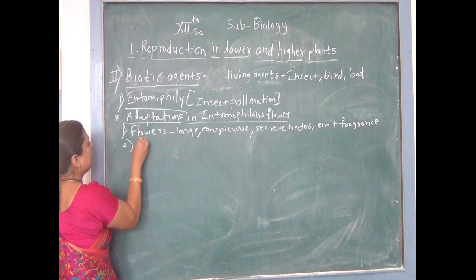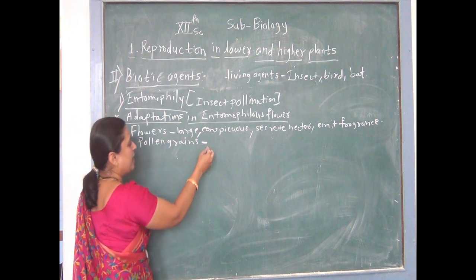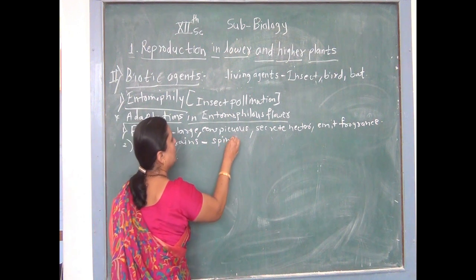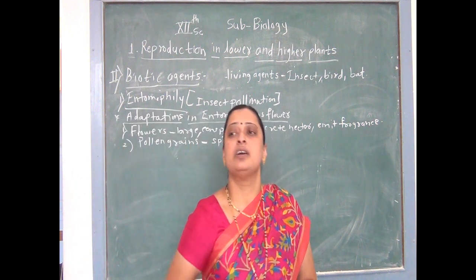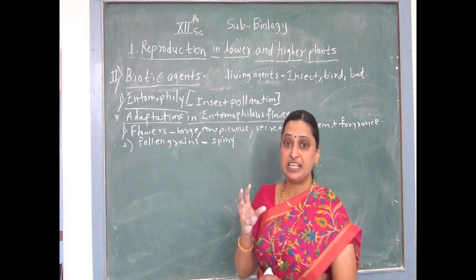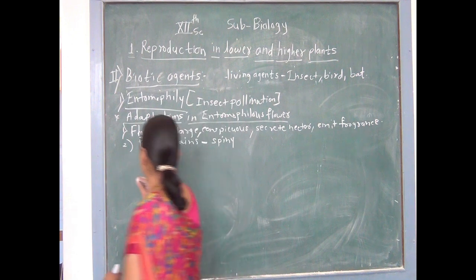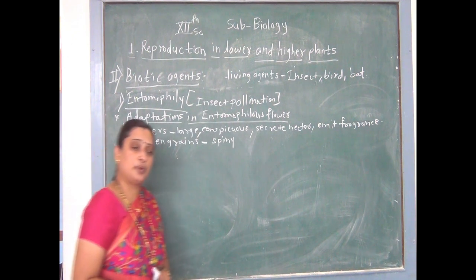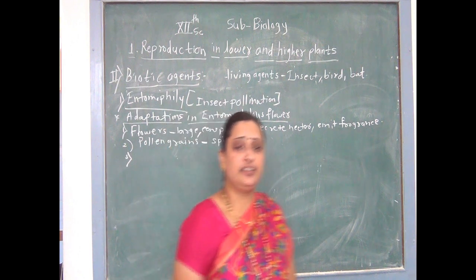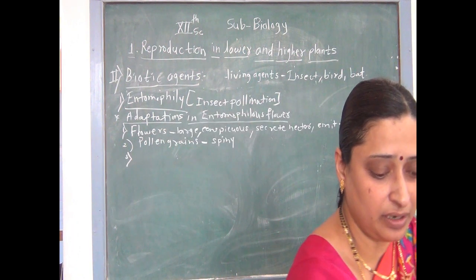Second one is pollen grains. These are spiny. Why are pollen grains spiny? Because due to the spines, such pollen grains easily stick on the insect body. Therefore, pollen grains are spiny. Third one, the most important characteristic आपण बघतोय. Flowers are brightly colored. Therefore, they can easily attract insects towards the flower.